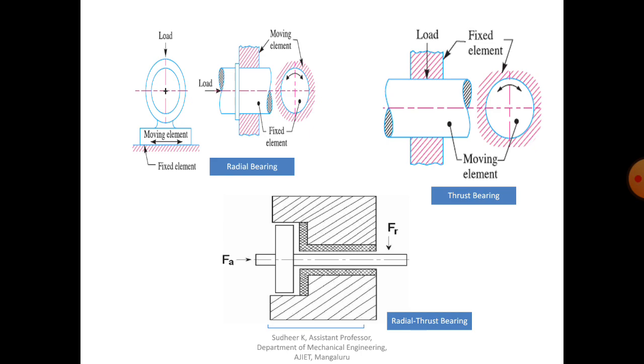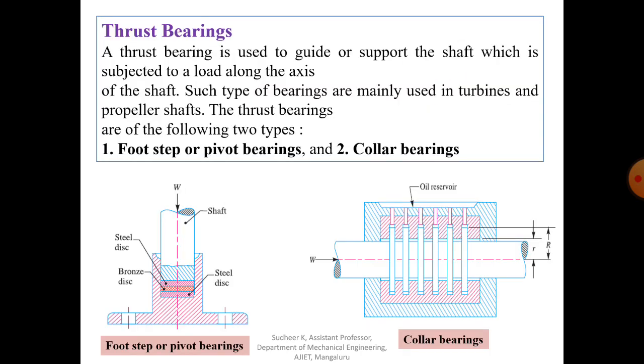Now coming to the thrust bearing, again you have important classification. Thrust bearing is used to guide or support the shaft which is subjected to load along the axis of the shaft. Such type of bearings are mainly used in turbines and propeller shafts. This bearing is again of two types. One is called footstep or pivot bearing. The second one is called collar bearing. These are the two important classifications of thrust bearing. We'll see in detail.